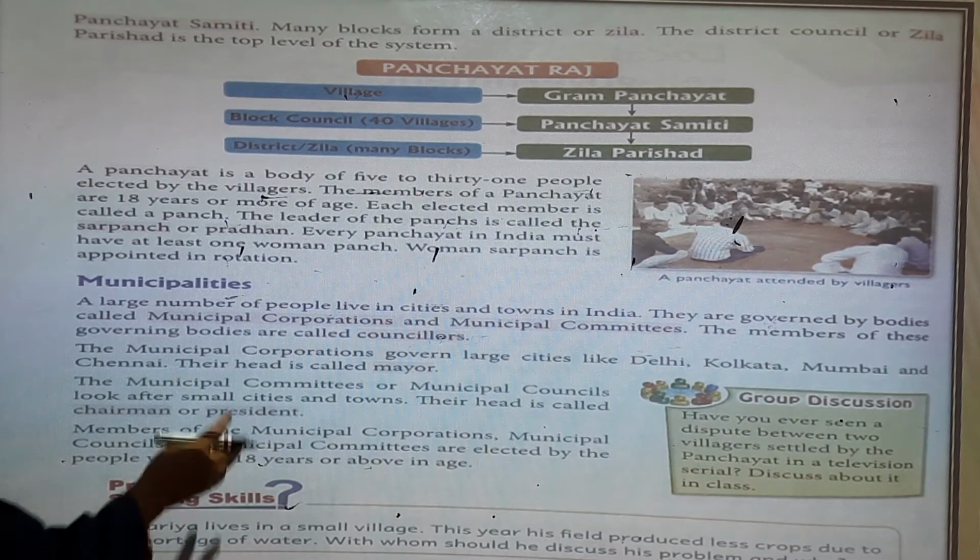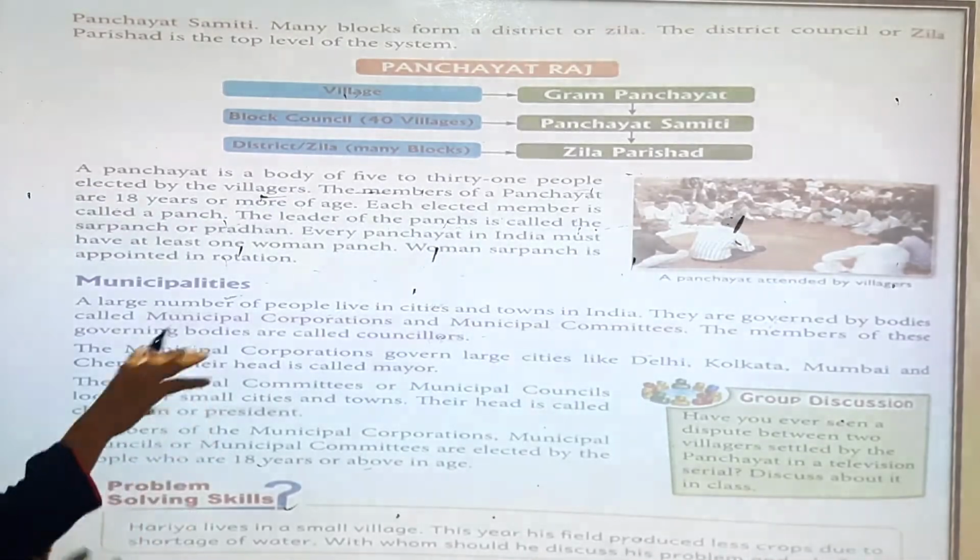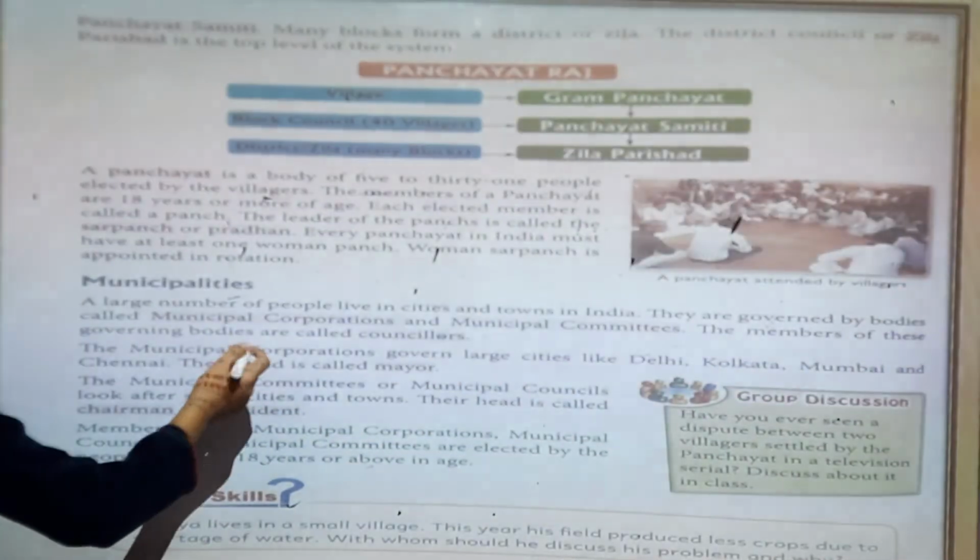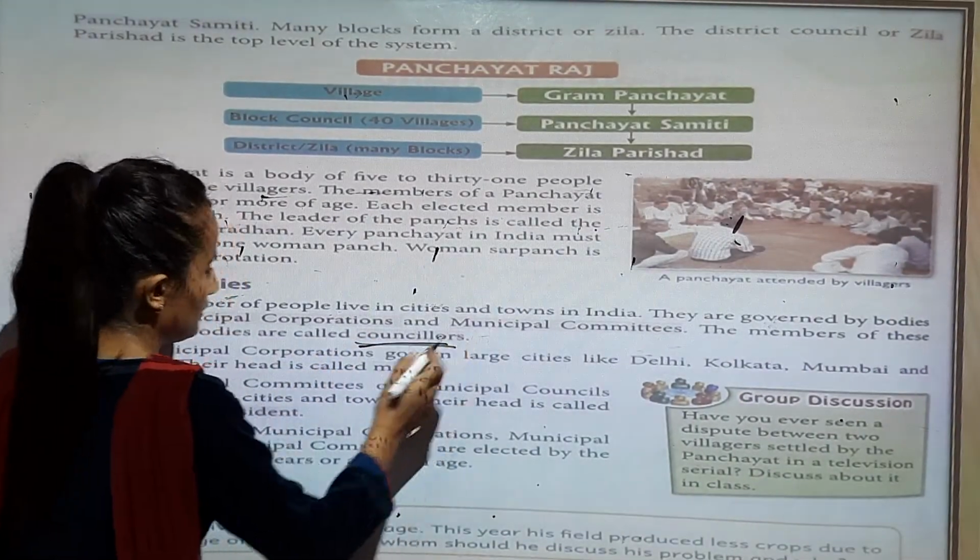Those who are members of this governing body, we can say they are councillors.